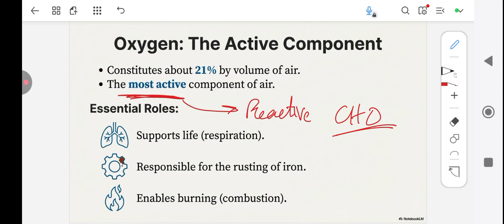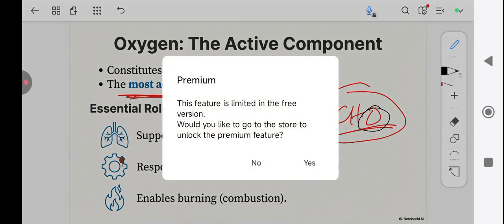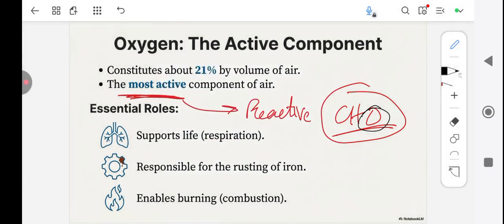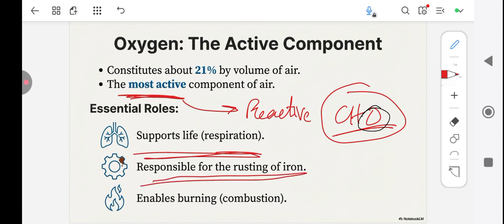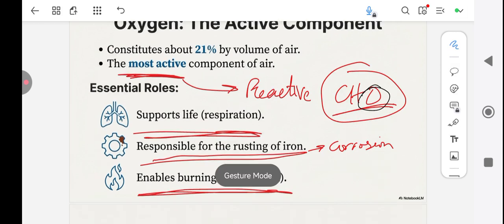Out of all the composition of air, oxygen is the one that is found in almost all living organisms. So what is the job of oxygen? It supports life through respiration. It is responsible for the rusting of iron, which I called corrosion. Then it enables burning, which is combustion. Enables burning means that it allows things to burn.